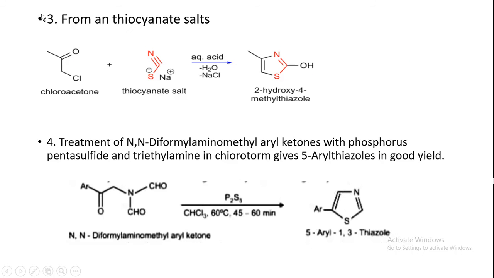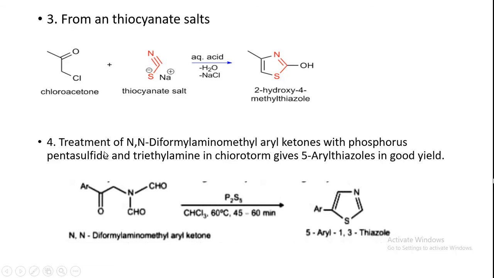So next, from a thiocyanate salt. Here you see chloroacetone will react with this thiocyanate salt in presence of aqueous acid. Whenever you are writing the answer, you just write it in this language for better representation. Chloroacetone reacts with thiocyanate in presence of aqueous acid to eliminate water and sodium chloride to give 2-hydroxy, or you can say substituted thiazole. So this is the overall reaction.